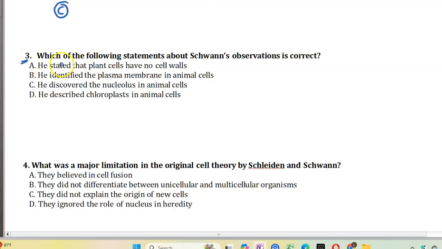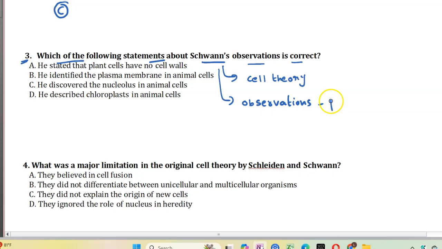Moving to the third question. Which of the following statements about Schwann's observations is correct? Theodor Schwann worked on animal cells and proposed cell theory. In his observations, he said that animal cells are covered by a thin outer layer, and this outer layer today is known as plasma membrane. Along with Schleiden, Schwann proposed cell theory.